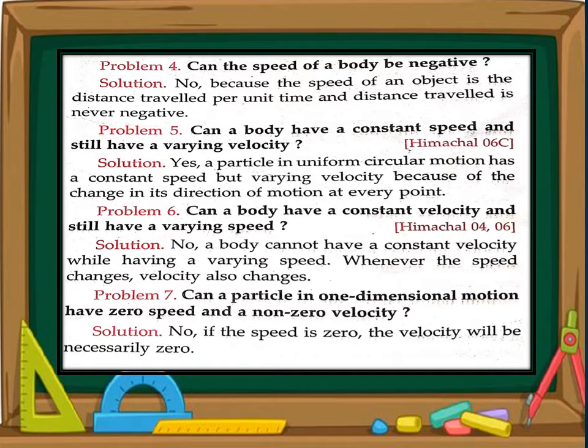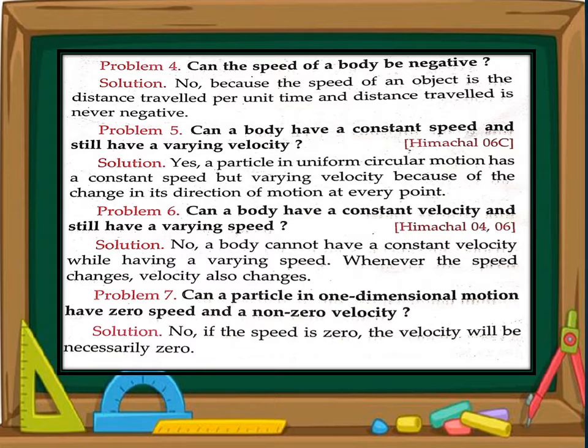Next question is question 4. Can the speed of a body be negative? You know students, speed is a scalar quantity. A scalar quantity like speed can never be negative. So the speed can never be negative. And one more thing, speed is the distance traveled by the object in a given time, and again the distance can never be negative, because if the distance is traveled once, it can never decrease. Hence the speed can never be negative.